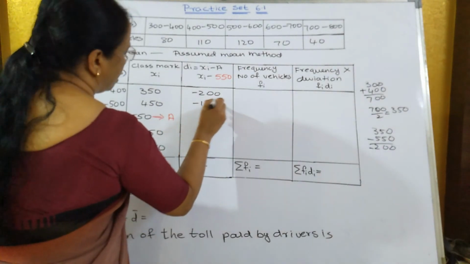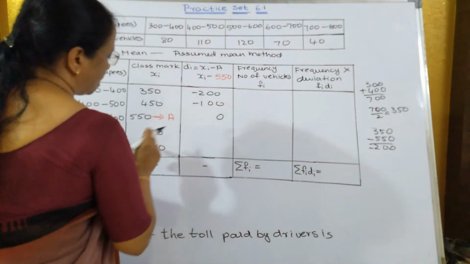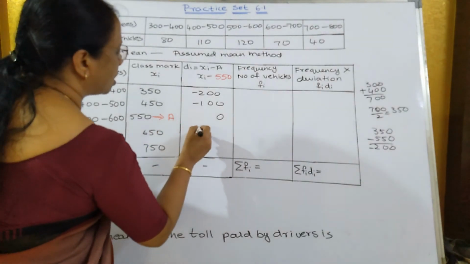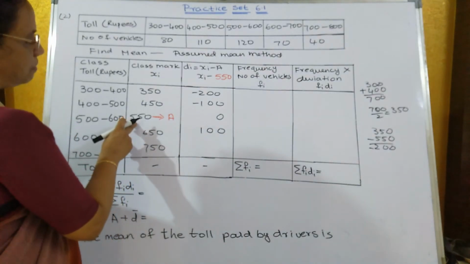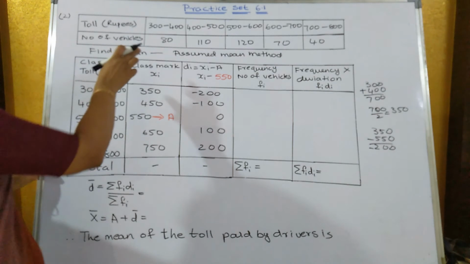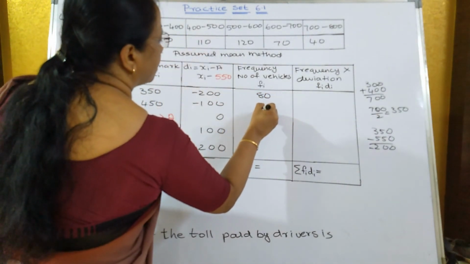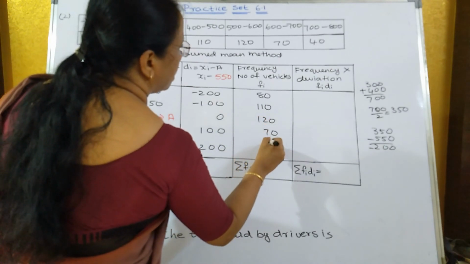Minus 100. 550 minus 550 will be how much? 0. 650 minus 550 will be how much? 100. And 750 minus 550 will be how much? 200. Now fi is already given, that is 80, 110, 120, 70 and 40.